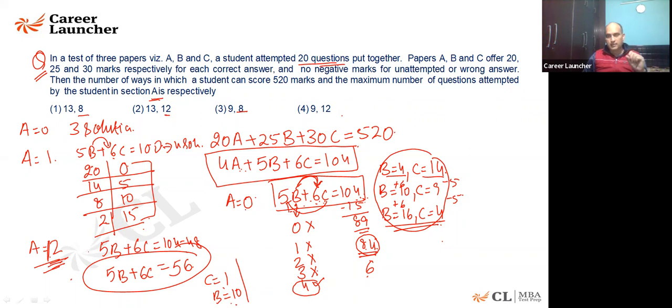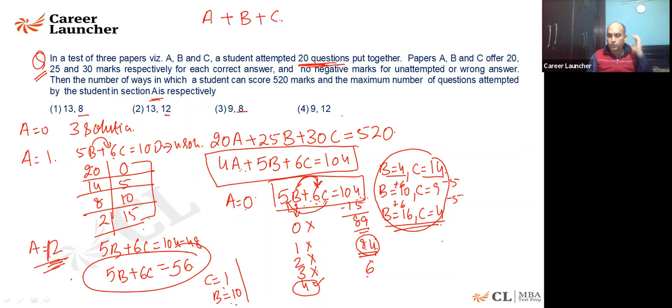Now one more thing is there. Look at the question. It is saying that a student attempted overall 20 questions, which we have not taken so far. So A number of questions are correct, B number of questions are correct, C number of questions are coming out to be correct. The total number of questions which are to be done is coming out to be 20 here. Do you agree with it?